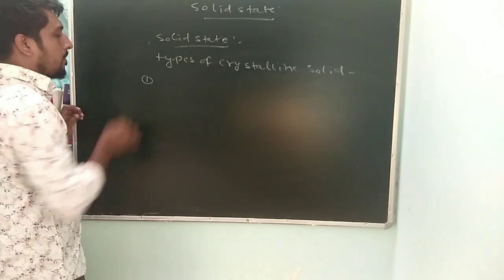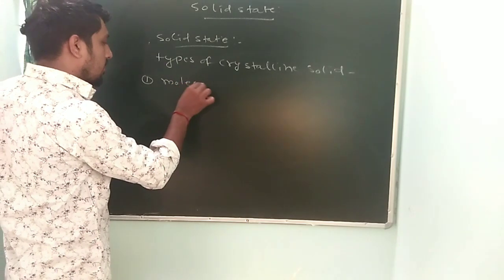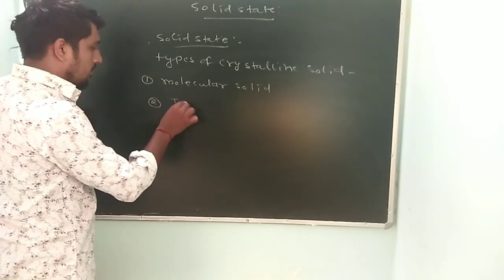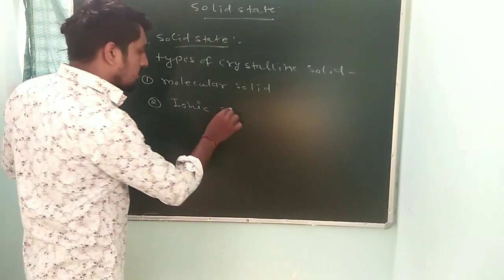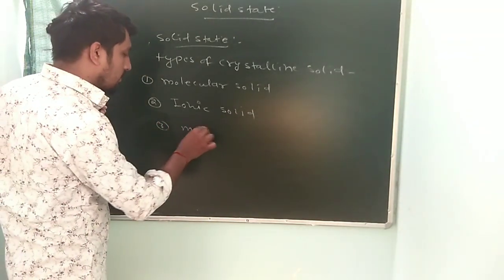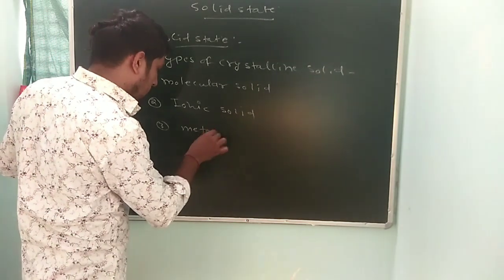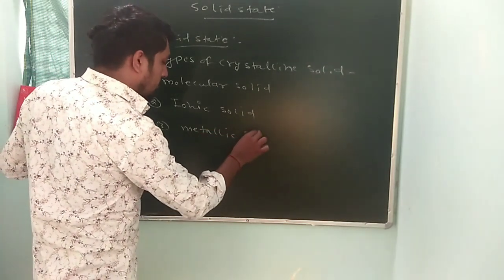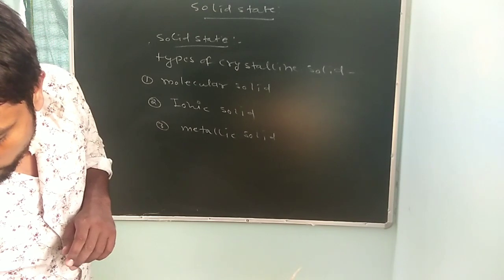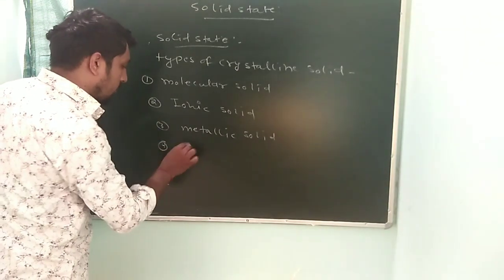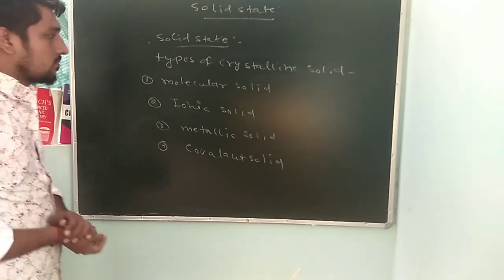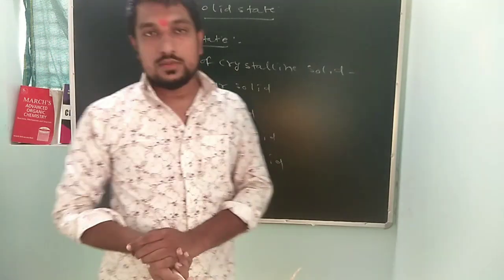Types of crystalline solids. First is molecular solid. Second is ionic solid. Third is metallic solid. And one more left, the fourth, is covalent solid. So first is molecular solid.